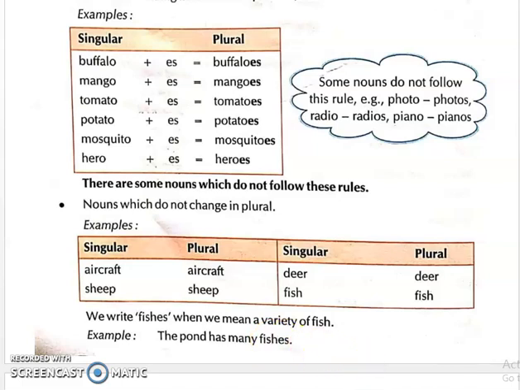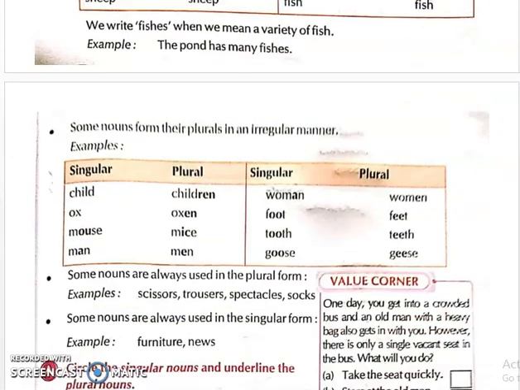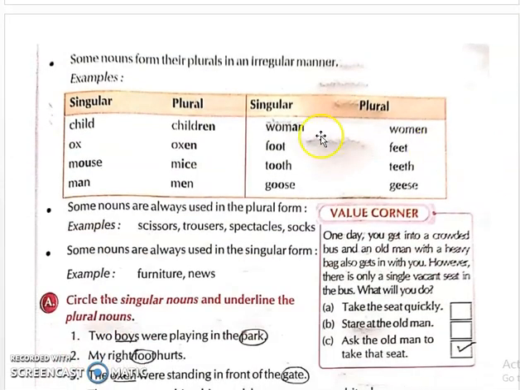Now, coming up next, some nouns form their plural in an irregular manner. It means their letters will be changing and then the plural will be formed. For example, child, children, ox, oxen, mouse, mice, man, men.